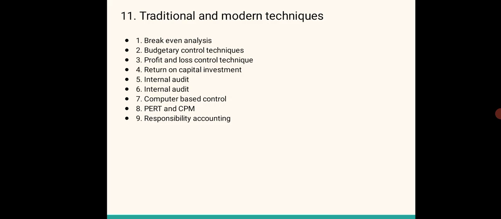So with this analysis, the sales level is decided at which the cost equates the revenues. This helps the manager to prepare a sales budget, and the manager prepares a break-even chart and sets the standards for the sales for the company. That is how break-even analysis becomes a controlling technique.